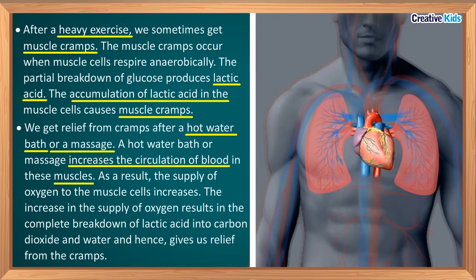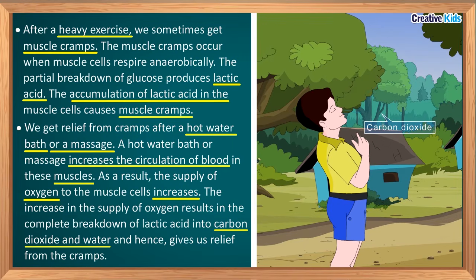We know that blood transports oxygen to all the cells of the body. So when the circulation of blood increases, the supply of oxygen in muscle cells also increases. And this oxygen completely breaks down the accumulated lactic acid into carbon dioxide and water. And by this, we get relief from the muscle cramps. So now you might have understood how we get relief from muscle cramps.